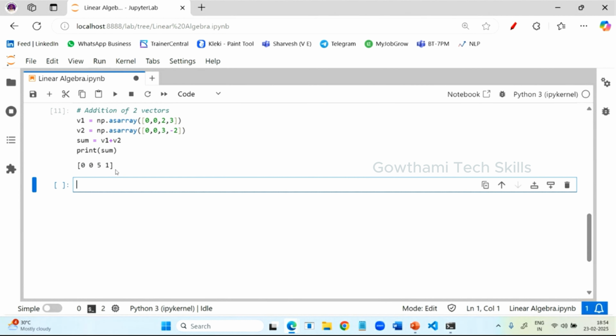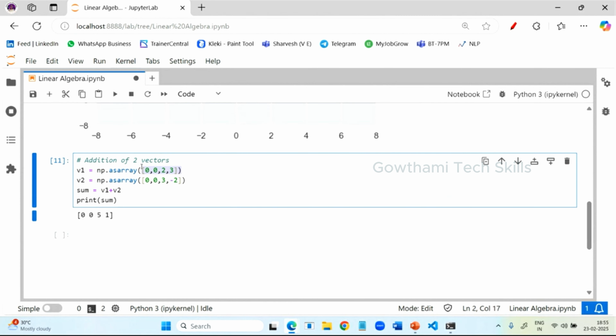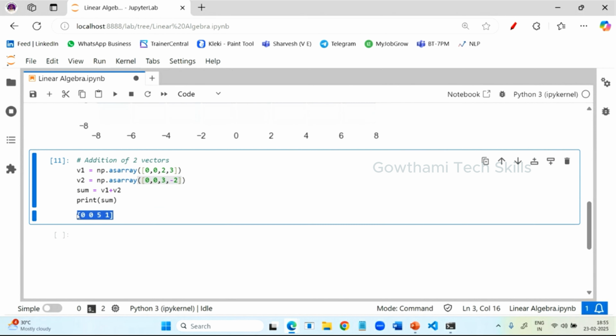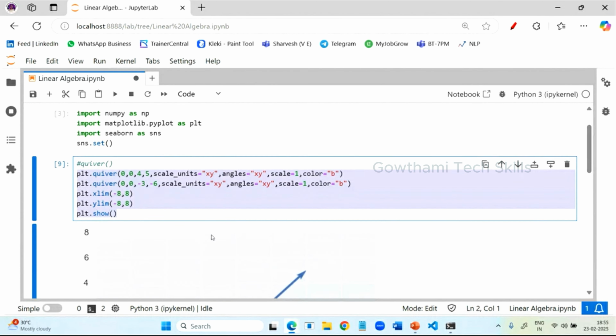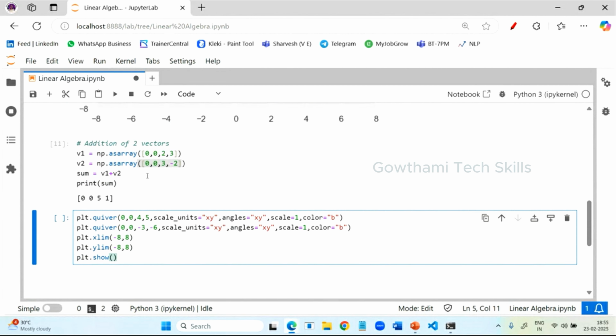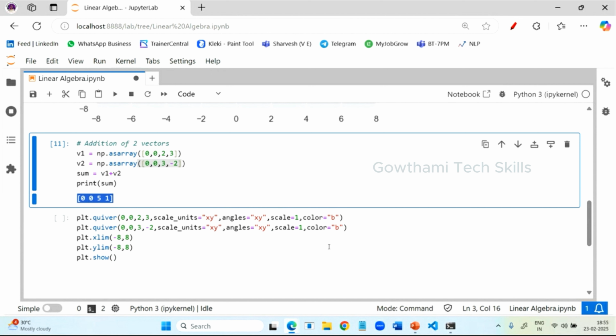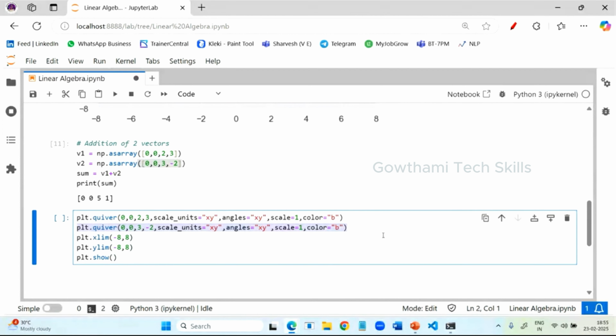Now you want to plot the vector in the graph. Very simple. You need to provide this value as a vector, this value as one more vector, and the output as a third vector. So I'll just copy the same code and paste it here, and change the values to 2, 3, and here 3 minus 2. And the third one is you have to provide these values. So copy this one. That is the resultant vector.